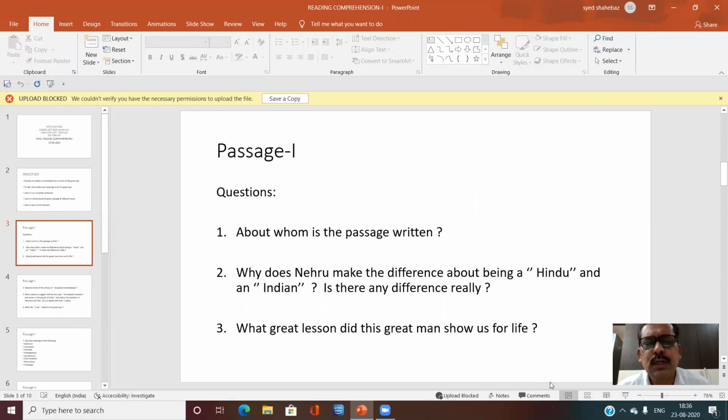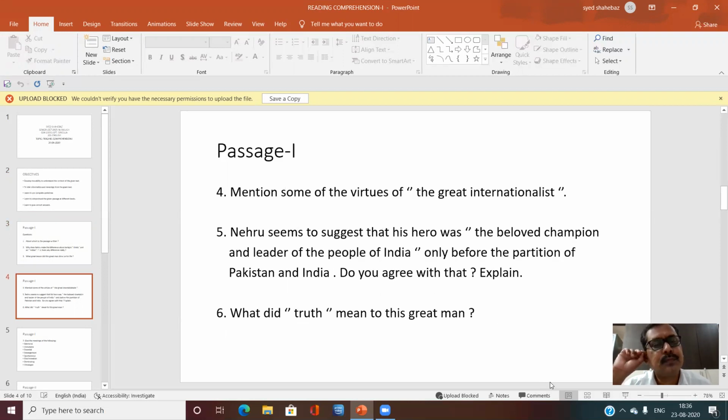First question: about whom is the passage written? Second question: why does Nehru make the difference about being a Hindu and an Indian? Is there any difference really? Third question: what great lesson did this great man show us for life? Then mention some of the virtues of the great internationalist.